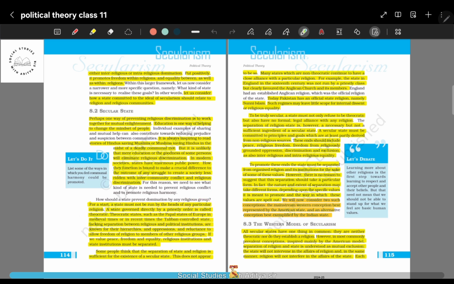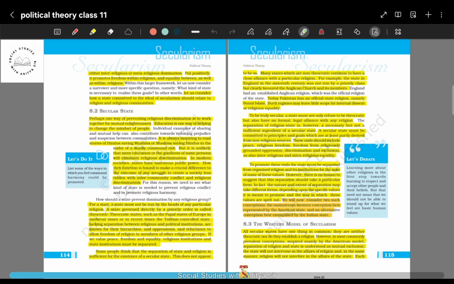Papal states of Europe. What does it mean? It meant that at that point of time in Europe, the states were controlled by the popes and the fathers of that particular country or region. The Pope is the head of all the Christian world. So under the Pope, there are different factions, and all these priestly orders were ruling Europe at that point of time. So these papal states were headed by a person of that particular religion who is not just a follower, but an official of that religion.